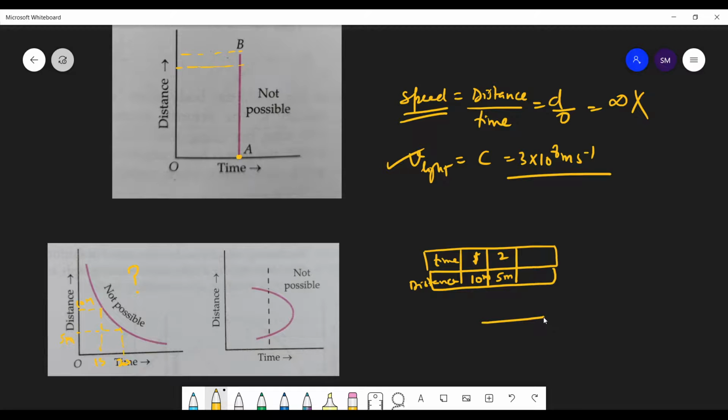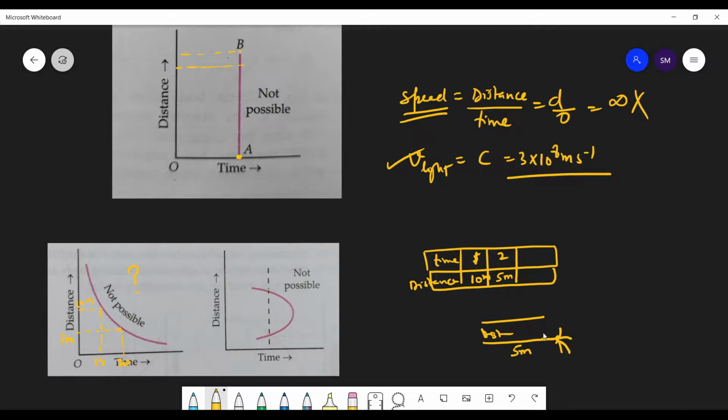You are moving and traveling the path, but can you shorten your path length? I have traveled from here to here, so the only thing I can do is stop here, and the distance will remain 5 only. If I move a little bit here, the distance will again increase. If I go back again, distance will increase.